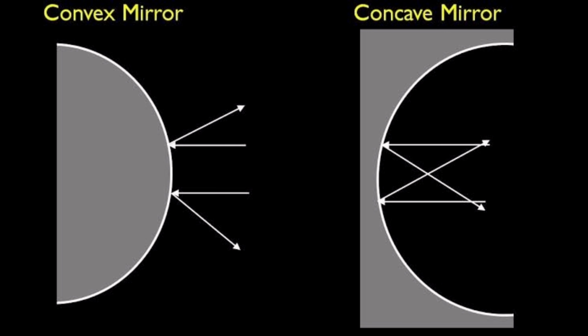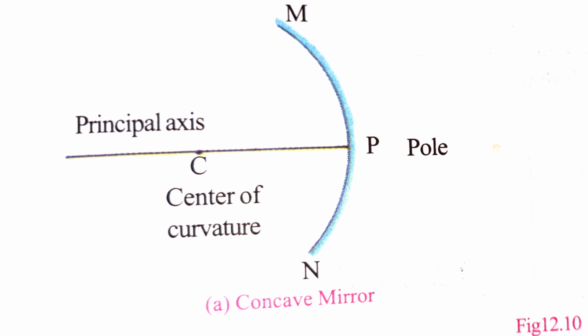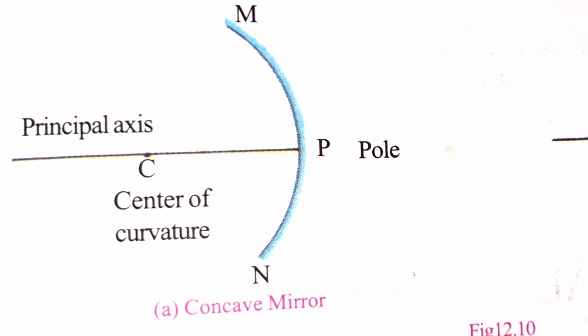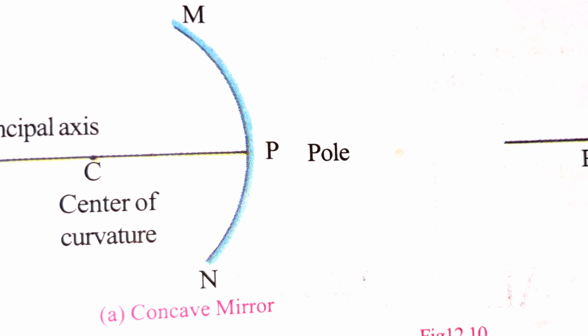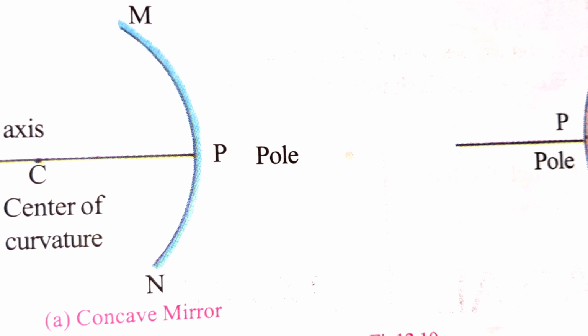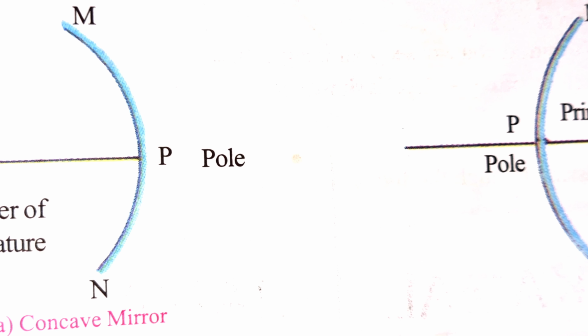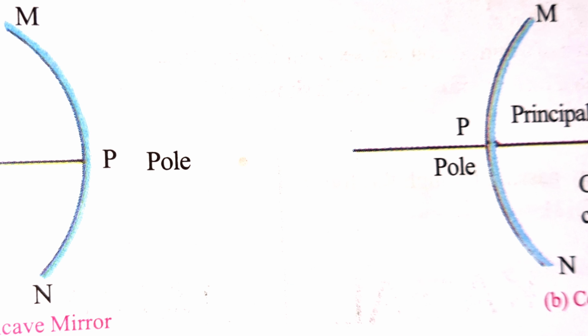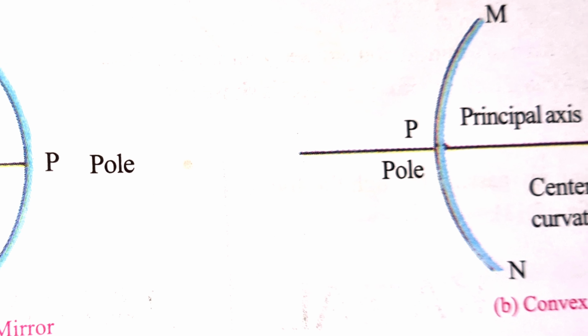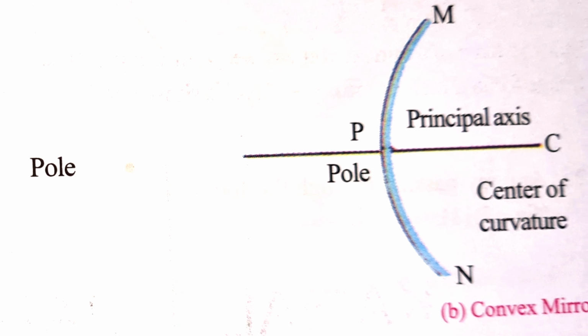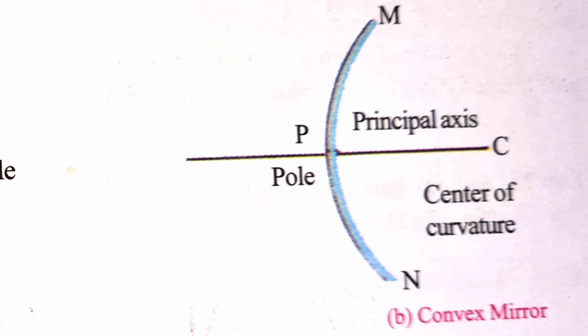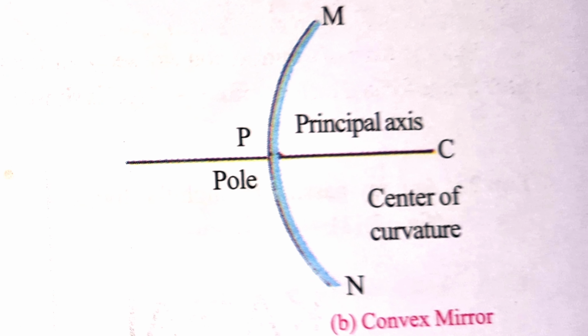Now the pictures you are being shown are the convex mirror and the concave mirror. The central point is the pole of the mirror, and the center of the sphere of which the given spherical mirror is a part is called the center of curvature. Okay, we call the center of curvature C. The center of curvature of a concave mirror is in front of the mirror.